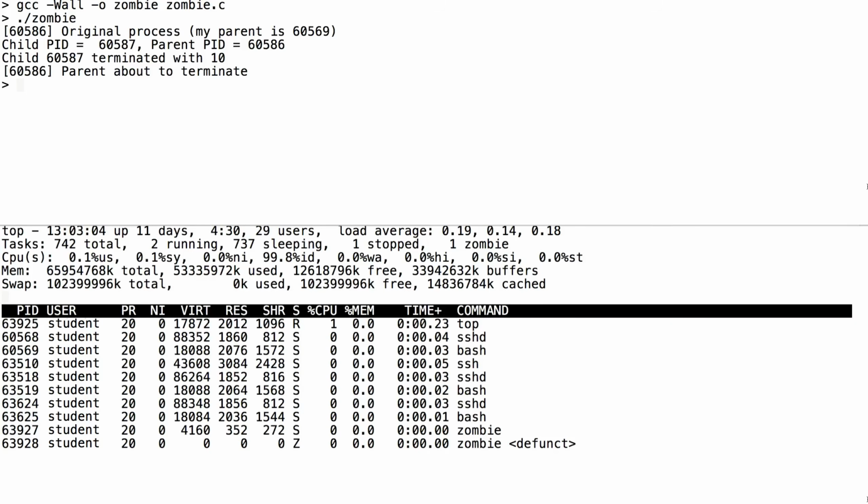But what happens if the parent never calls wait? Why don't we have dozens or hundreds of zombie processes using up the process table? Before we answer that question, let's look at another question. What happens to a child process when its parent terminates? Naturally, we call the child process an orphan when the parent terminates first. But who is the parent of an orphan process? Does it even have a parent?